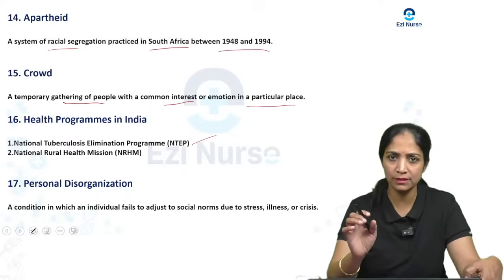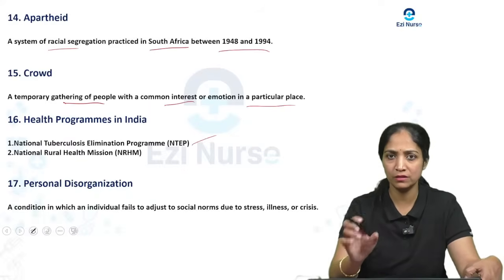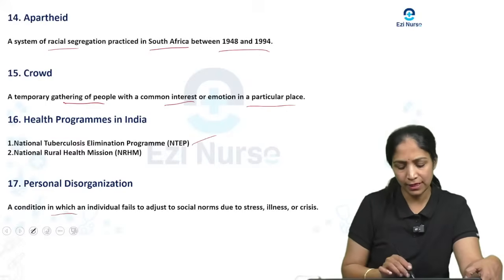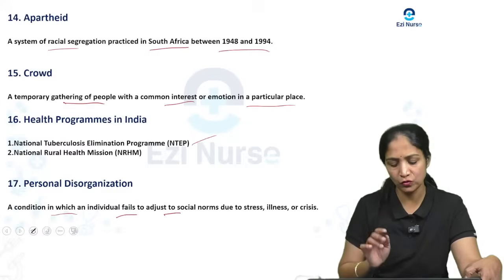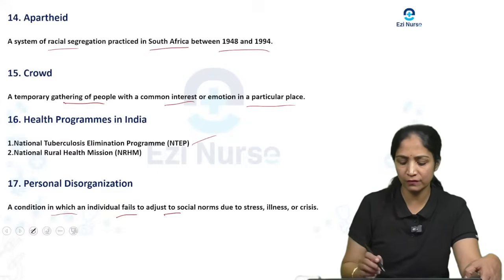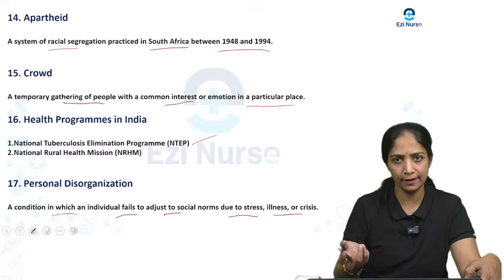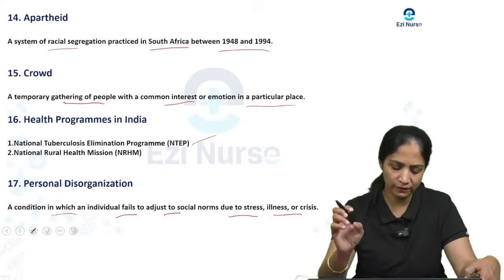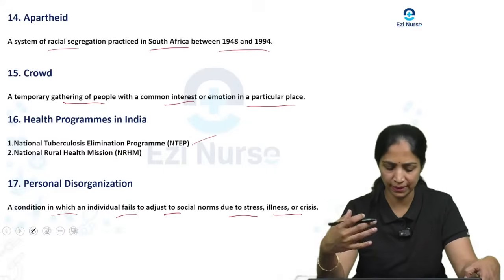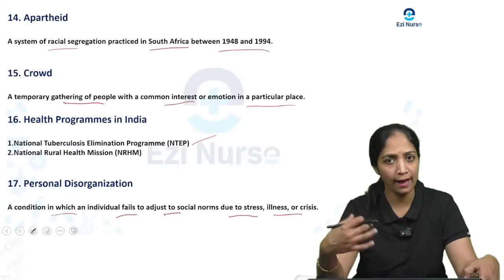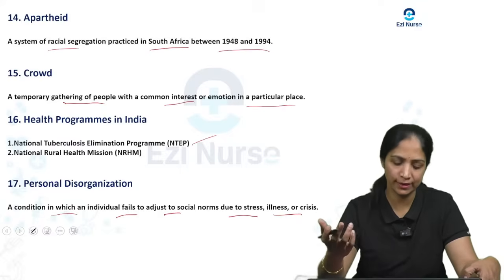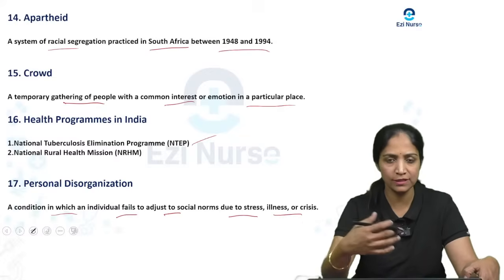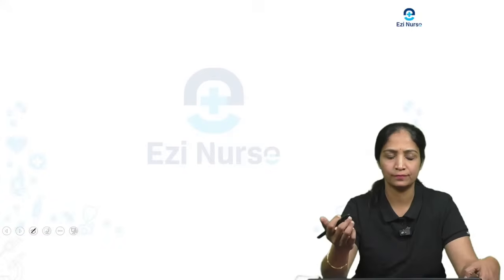Next one is personal disorganization. So what do you mean by personal disorganization? It is a condition in which the individual fails to adjust to social norms, either because of stress, illness, or a crisis. So personal disorganization is nothing but the individual failing to adjust to the social norms, like whatever rules and regulations are available in the society, they are not able to adjust. Why is it happening? Because of stress, illness, or a crisis. So that is about personal disorganization.